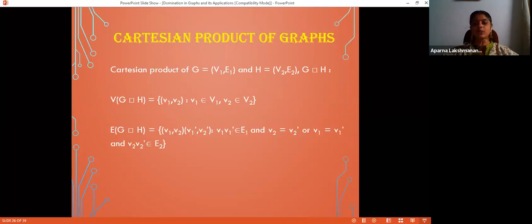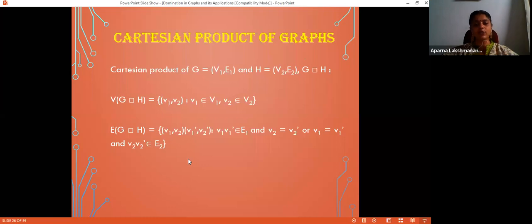Let G and H be two graphs with vertex sets V1 and V2 and edge sets E1 and E2 respectively. The Cartesian product of G and H, which is denoted by G box H, has vertex set the ordered pairs (v1, v2), where v1 is taken from the vertex set of G, and v2 is taken from the vertex set of H. And two vertices are made adjacent if this condition is satisfied.